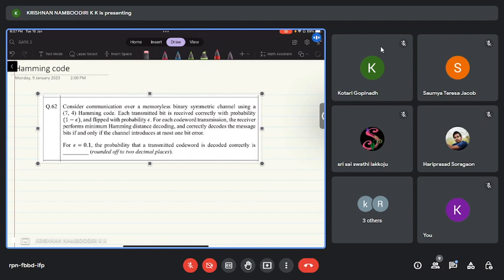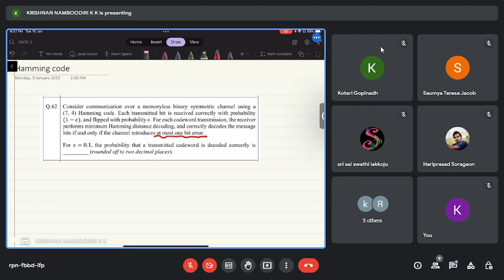Consider communication over a memoryless binary symmetric channel using a 7-4 Hamming code. Each transmitted bit is received correctly with probability 1 minus epsilon and flipped with probability epsilon. For each code word transmission, the receiver performs minimum Hamming distance decoding and correctly decodes the message bits if and only if the channel introduces at most 1 bit error. You have to be very careful here. For epsilon equal to 0.1, the probability that a transmitted code word is decoded correctly is. This is again a numerical answer type question.